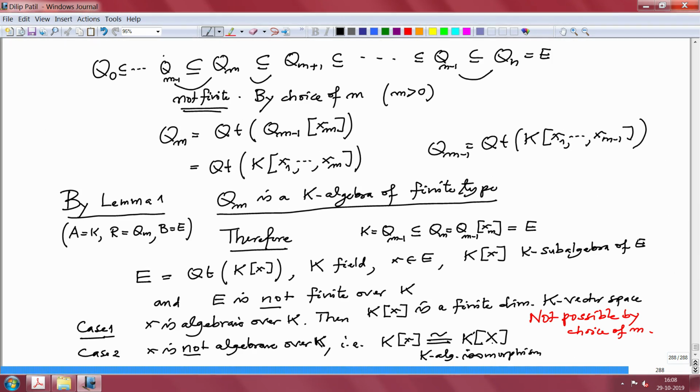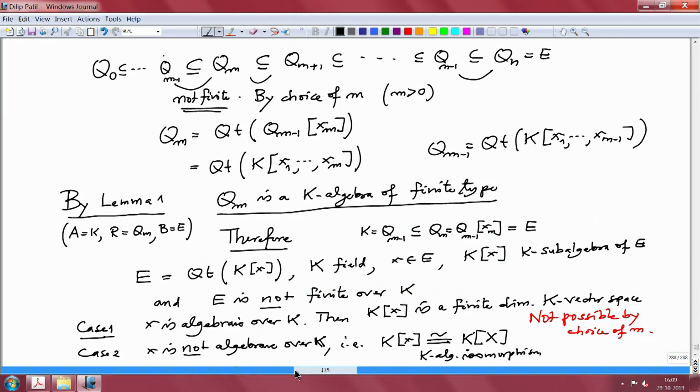The map which sends capital X to small x is clearly surjective, and also it has to be injective, because if it is not injective, the kernel will contain a non-zero polynomial, and that will mean that x is algebraic. But because of our assumption x is not algebraic, that has to be an isomorphism. So this is an isomorphism as K-algebras.